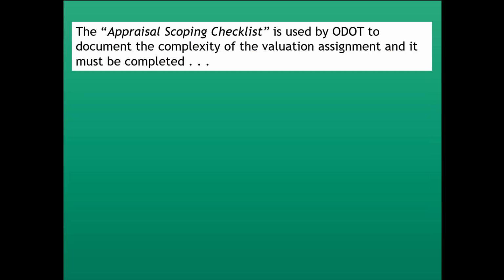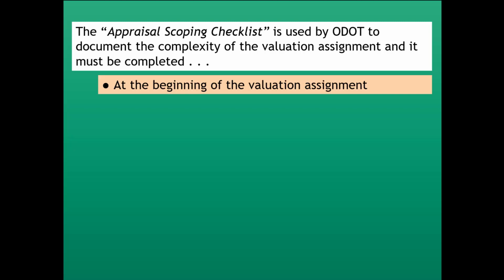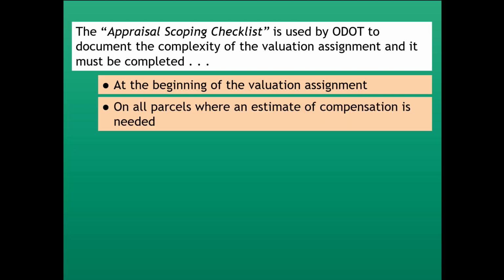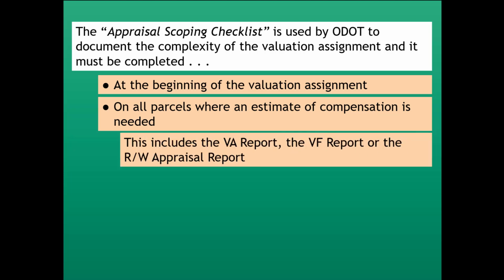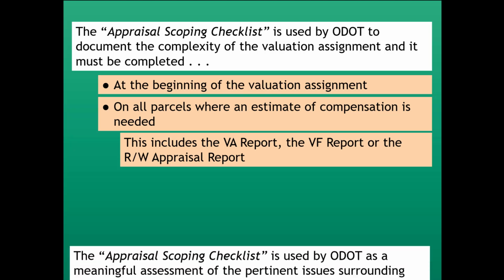The Appraisal Scoping Checklist is used by ODOT to document the complexity of the valuation assignment, and it must be completed at the beginning of the valuation assignment on all parcels where an estimate of compensation is needed. This includes the value analysis report, the value finding report, or the right-of-way appraisal report.